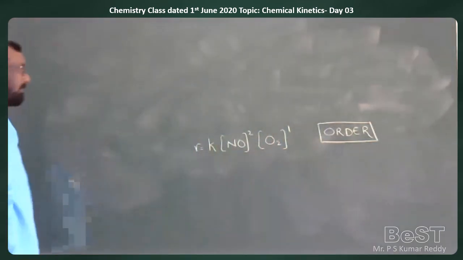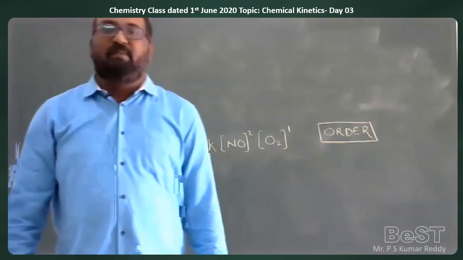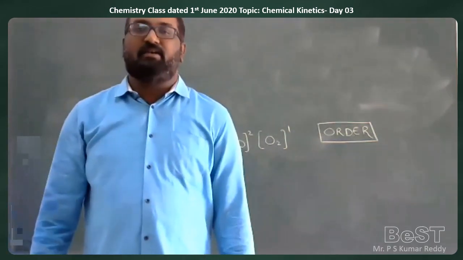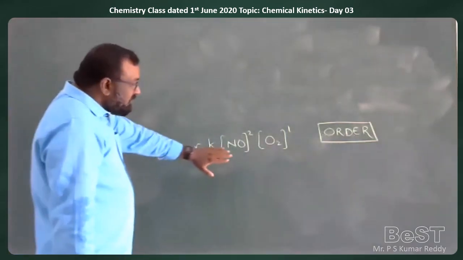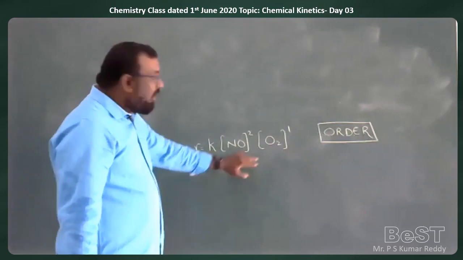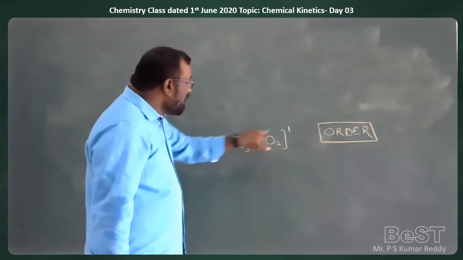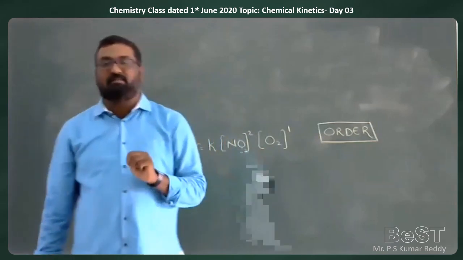Sum of powers of concentration terms in an experimentally determined rate equation is called the order of the reaction. So you know that this is an experimentally determined rate equation, so order will be equal to 2 plus 1 equal to 3. This will be a third order reaction.